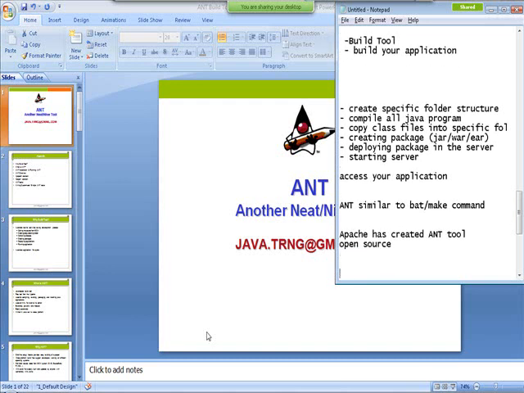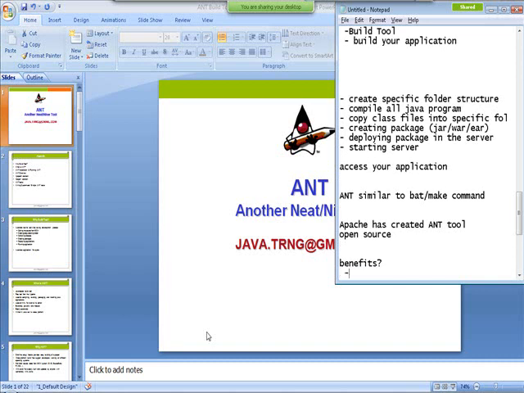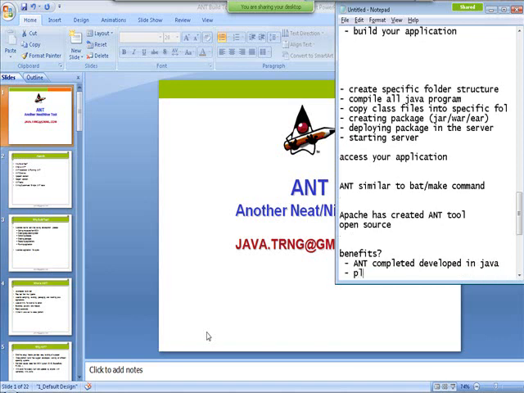So what benefit am I going to get by using the Ant tool? There are many benefits. The first thing is Ant is completely developed in the Java programming language, so it is platform independent, meaning the Ant tool can work on Windows, Linux, Solaris, Mac, or any other operating system.